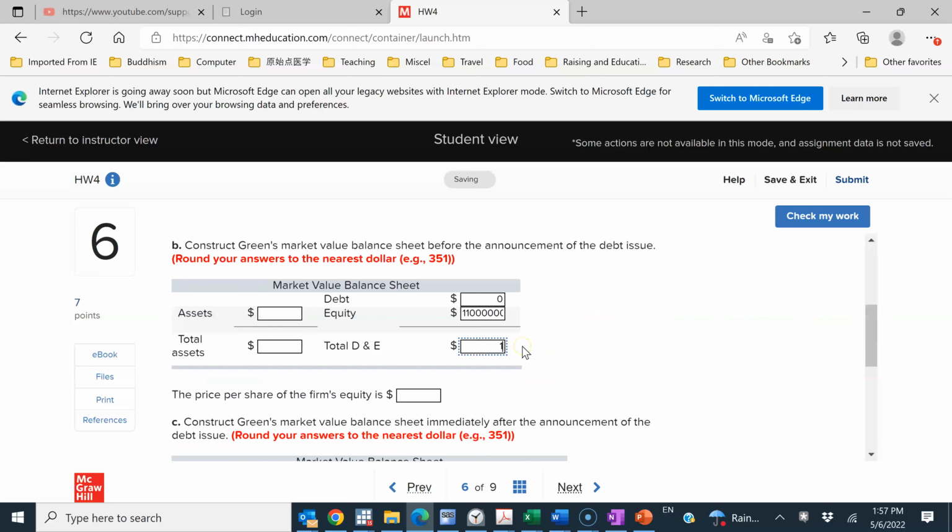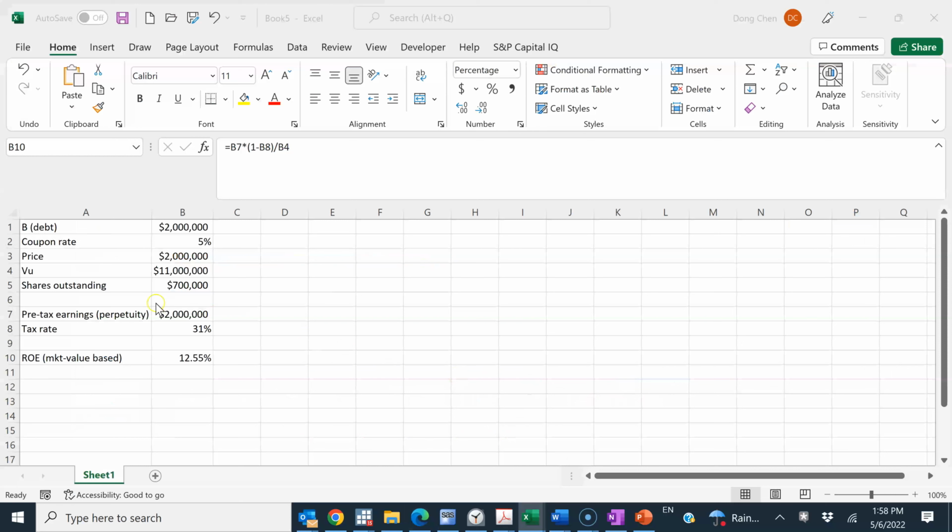Hence, the total should also be $11 million total, D and E, debt and equity, right? So the balance, these assets also need to be the same. So that's the balance sheet identity, right? So that's the total assets right here.